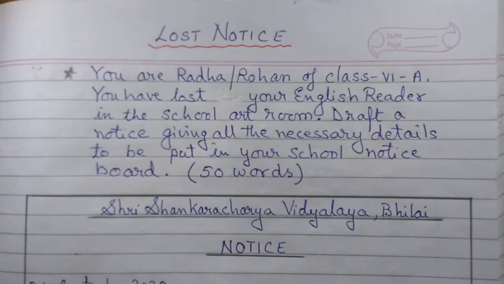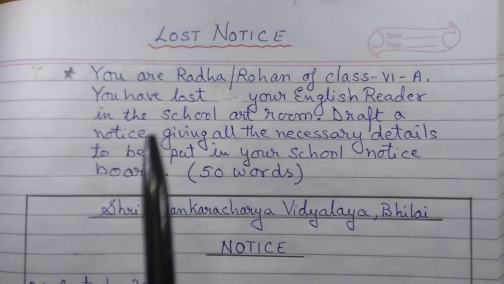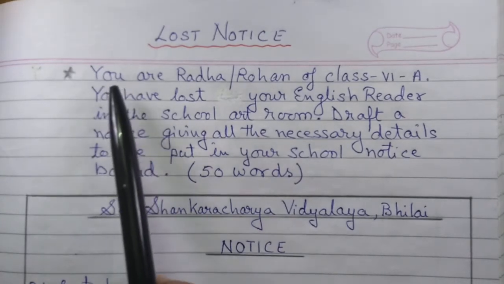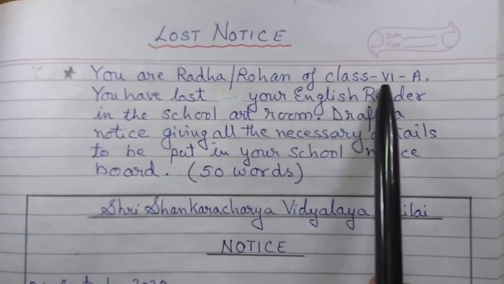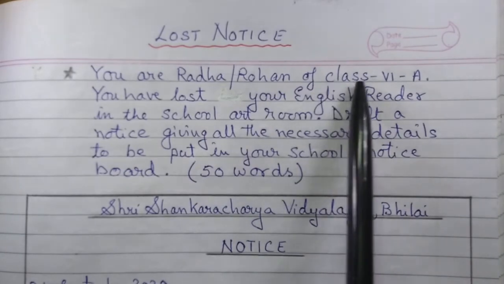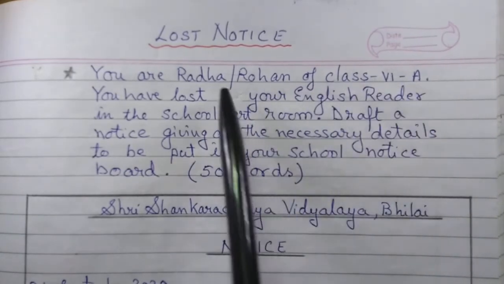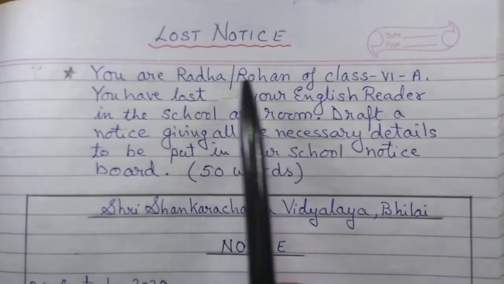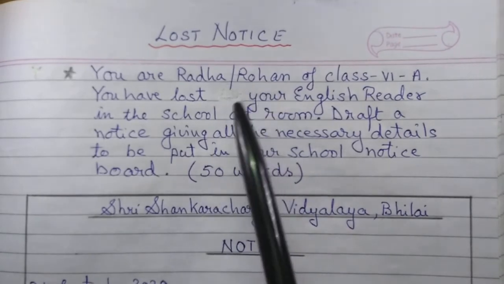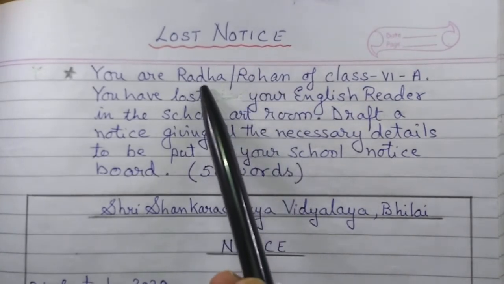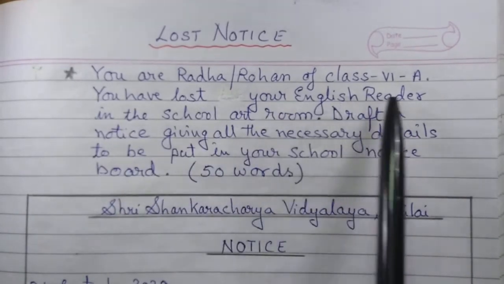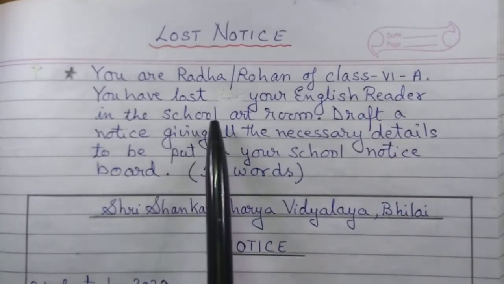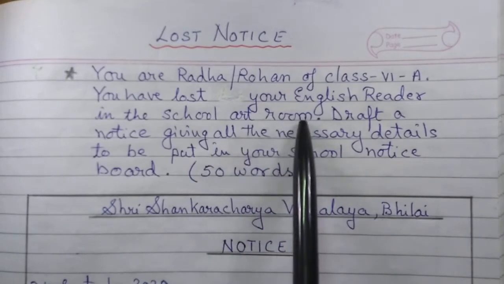Okay? So a question is written here. You are Radha or Rohan of class 6A. That means you are a student of class 6A and your name is either Radha or Rohan. Boys can write Rohan and girls can write Radha. You have lost your English reader in the school art room.